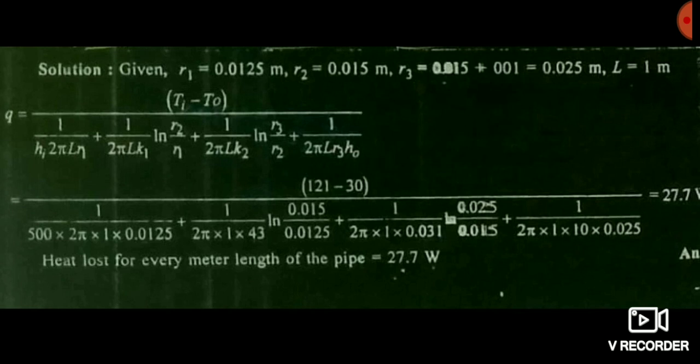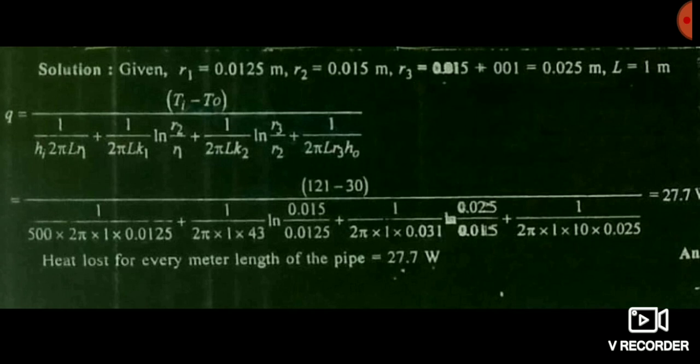Here I have told you that when heat transfer takes place between the fluid and solid, it is a case of convection process. So here the first case is convection process, and I have written for that 1 by 2 pi L R1 into Hi. Plus after that, friends, the heat transfer takes place in the steel, which is in the shape of a cylinder, and here the conduction process takes place.